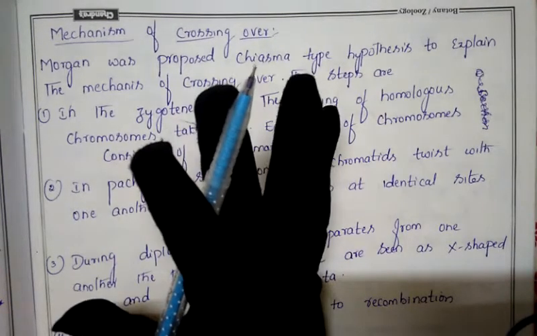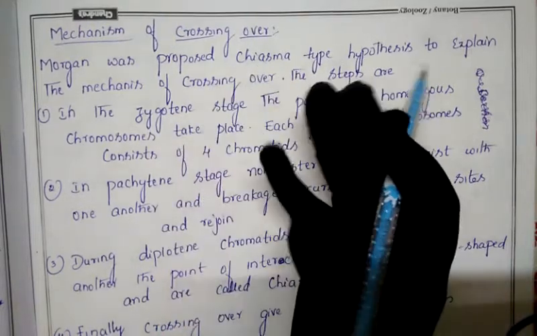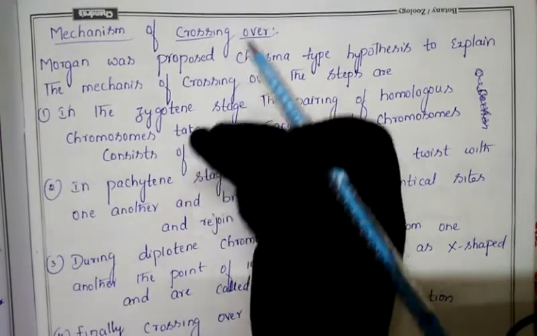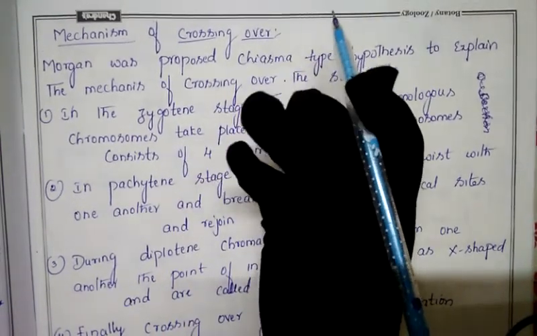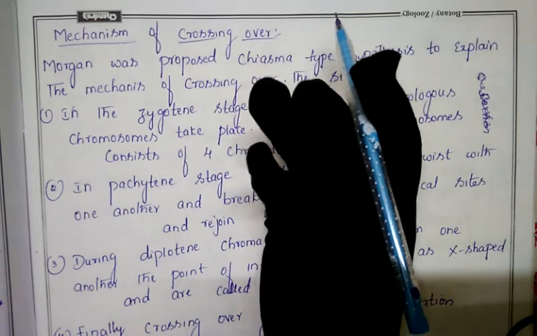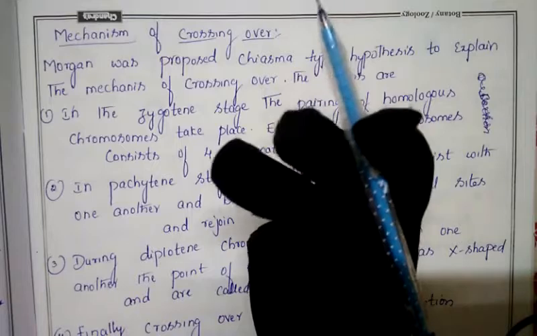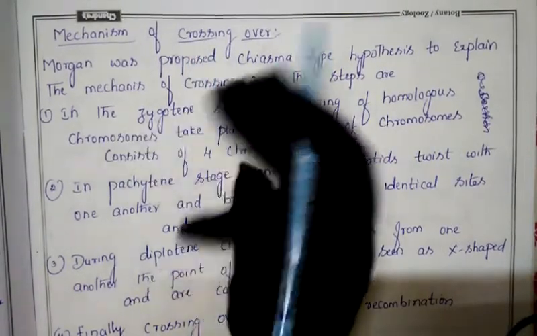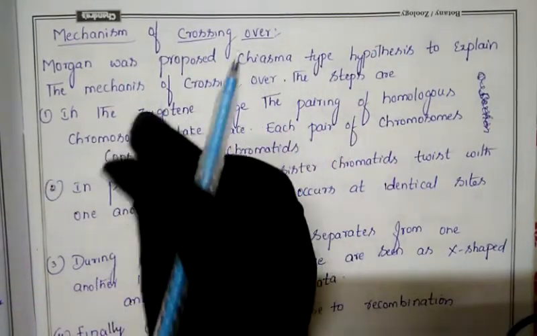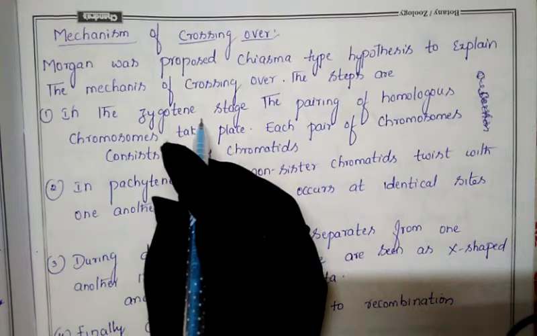Prophase 1 has been divided into how many stages? Five stages: leptotene, zygotene, pachytene, diplotene and diakinesis. After leptotene comes zygotene. In the zygotene stage of meiosis, what happens? In meiosis I, prophase 1, the zygotene stage will appear.